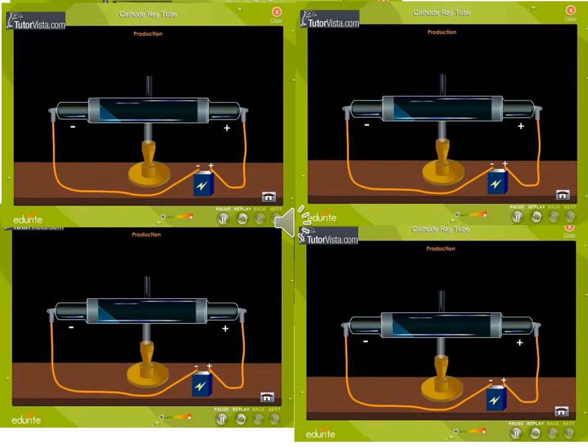Then when an electric field was applied in the path of the cathode rays, they were deflected towards the positive plate of the electric field. This proved that cathode rays were negatively charged.